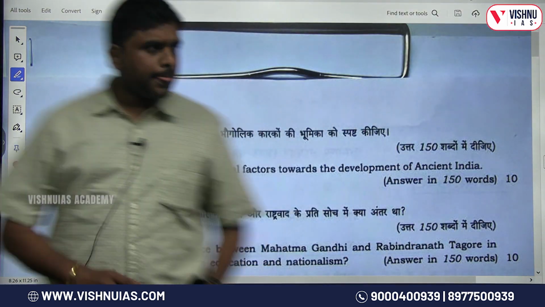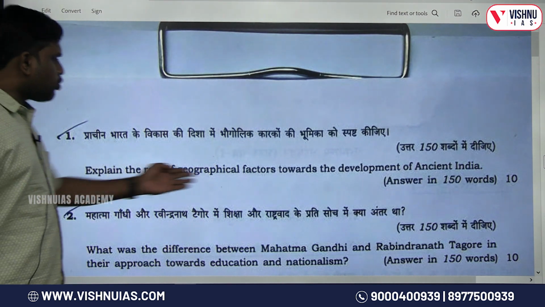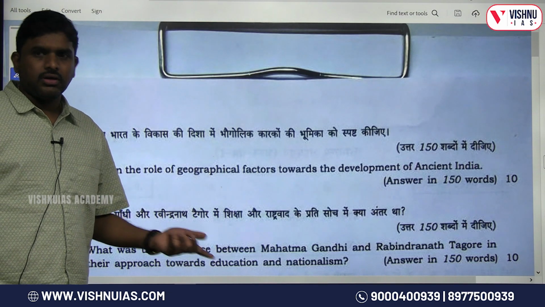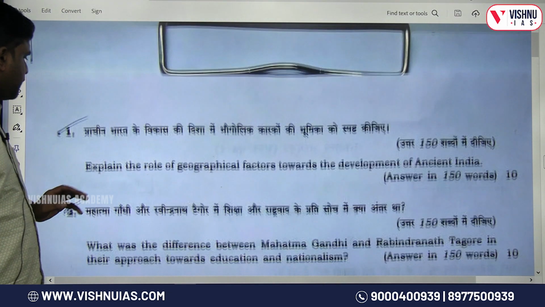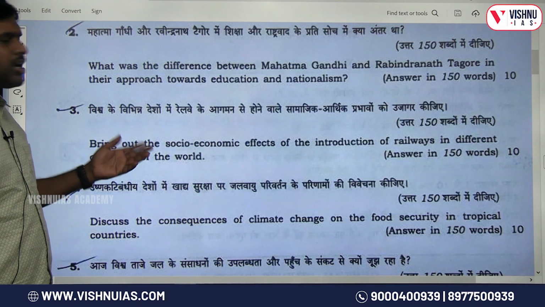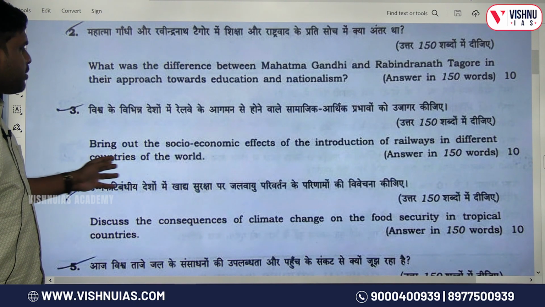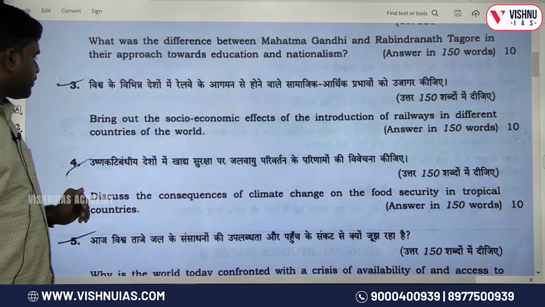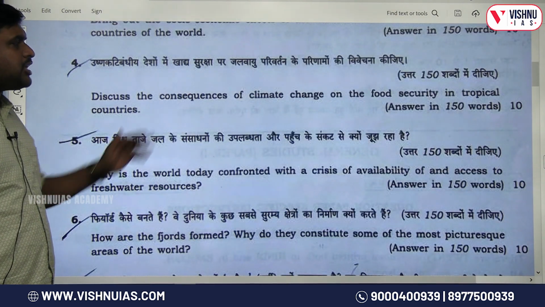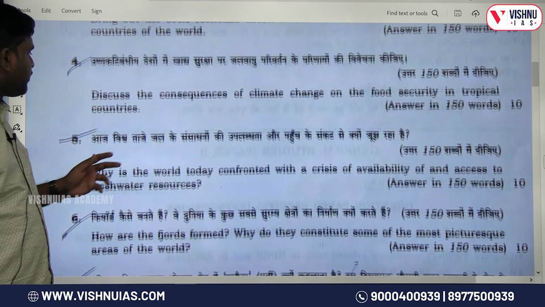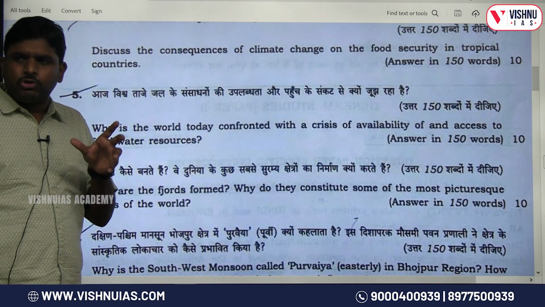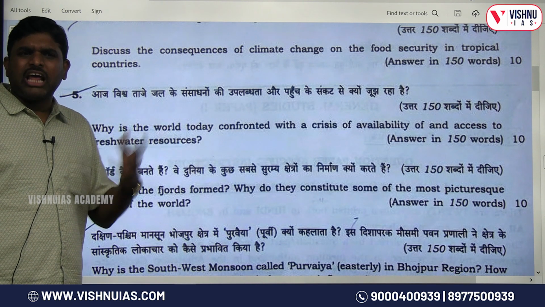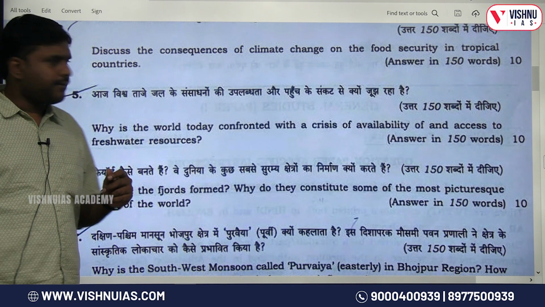The question paper: first, role of geographical factors towards the development of ancient India, means maritime route, we are not bothered about it. Mahatma Gandhi and Rabindranath Tagore, we are not bothered about it. Bring out the socio-economic effects of introduction of railways in different countries of the world. Discuss the consequence of climate change on food security in tropical countries, geography. See, these are not geography questions per se, they are application oriented. How the railways came into existence, application oriented.